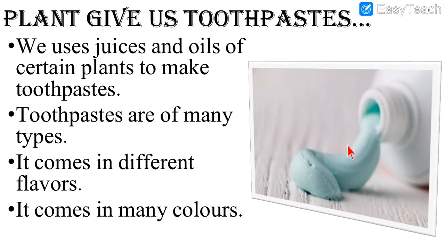Toothpaste is used for brushing our teeth, right? We use toothpaste early in the morning every day. We use juices and oils of certain plants to make toothpaste. So same as we get soap, we get toothpaste from juice and oil of plants. And from juice and oil we can make toothpaste like this for brushing our teeth.